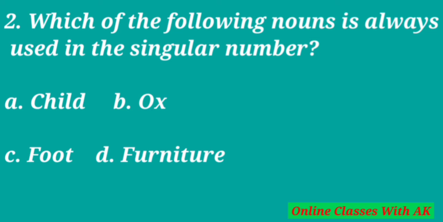So here child will come as a plural, children, and the ox will come as oxen, and here food will come as feed, and here we will know more about the furniture, that is the D point. Furniture is always a singular entity, though it may be comprised of other singular entities. So here our answer will be furniture.